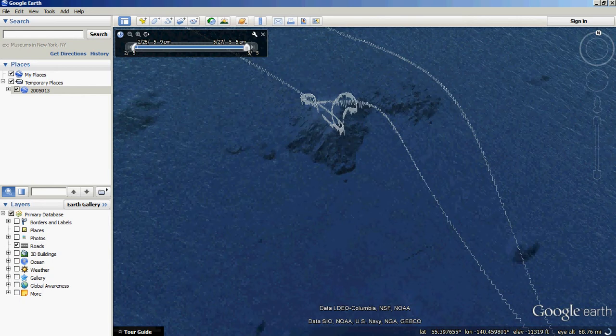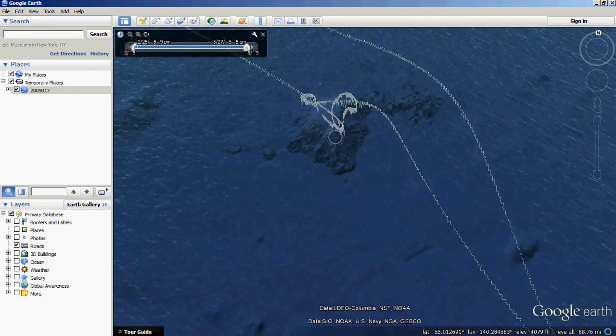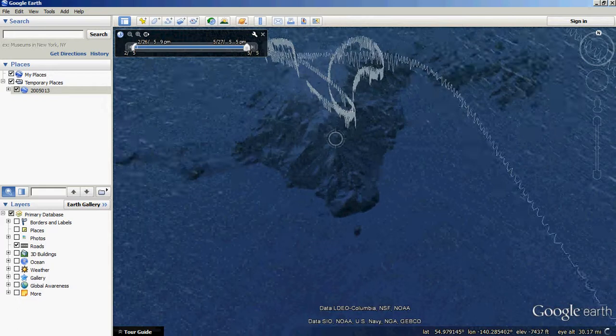This section is particularly interesting as the animal is feeding over a seamount. Let's zoom into that section. Again, we can use the right mouse button, click, hold, and move the cursor towards you.